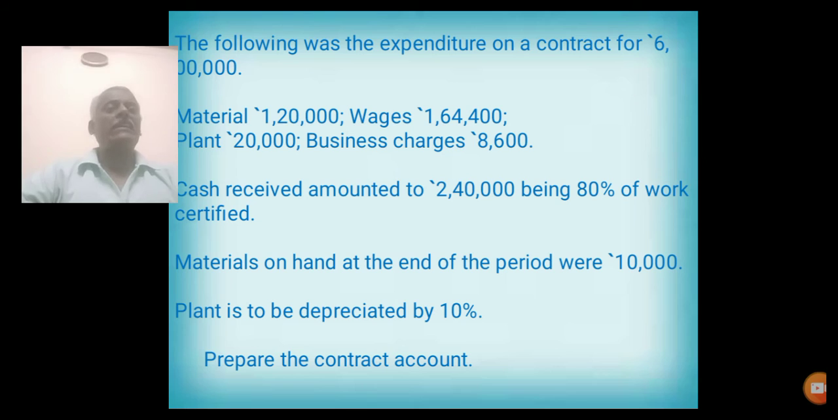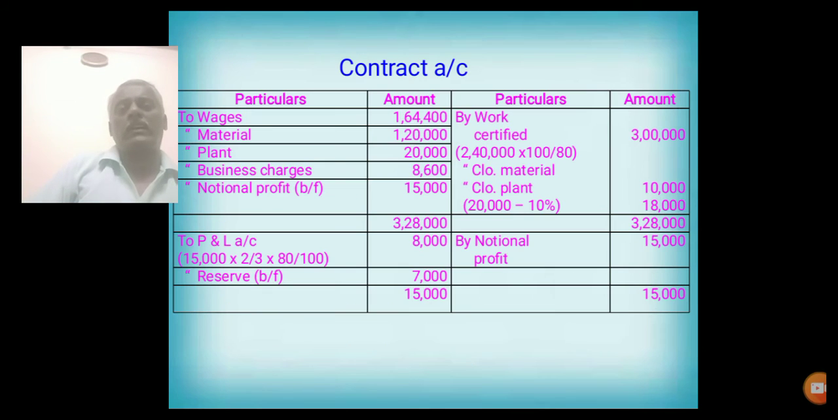Materials on hand at the end, it is also entered on the credit side. Plant is to be depreciated by 10%. From the opening value of plant 20,000, we have to calculate 10% depreciation. The exact month is not given, so we assume that 1 year contract. So 20,000 into 10 by 100, 2,000. 2,000 should be deducted from 20,000. The balance amount of 18,000 should be entered on credit side of the contract account.